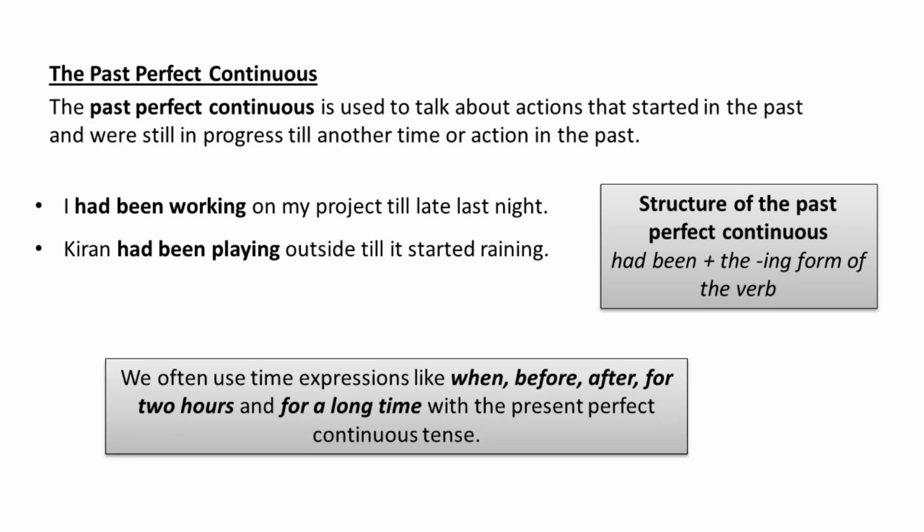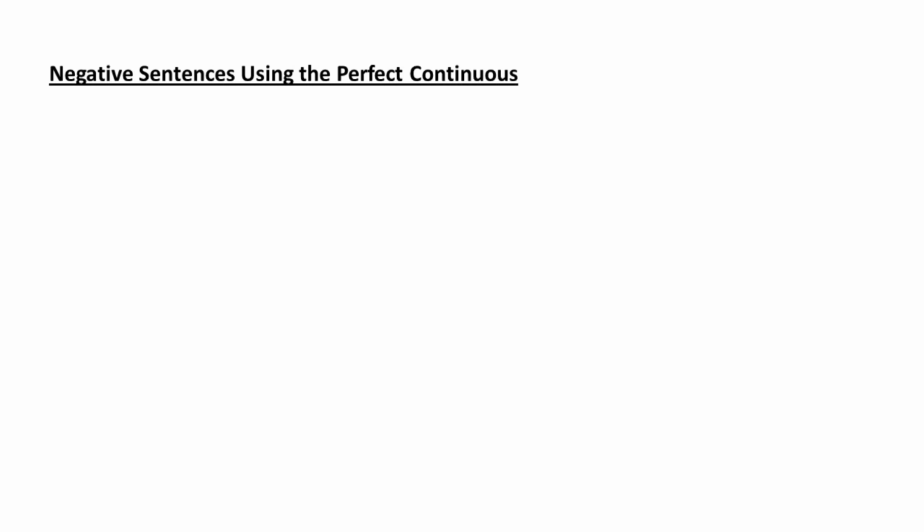In past perfect continuous also, we use time expressions like when, before, after, for 2 hours, for a long time, etc. Now let us see how we can formulate negative and interrogative sentences in the perfect continuous tenses.